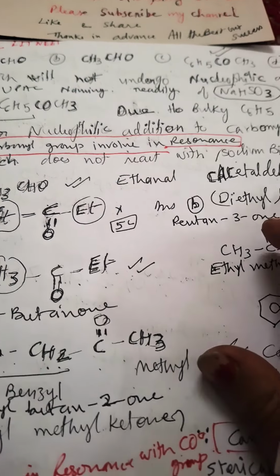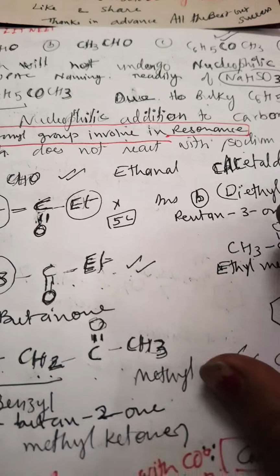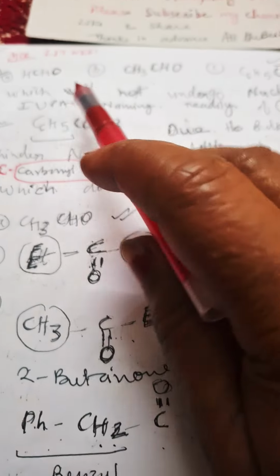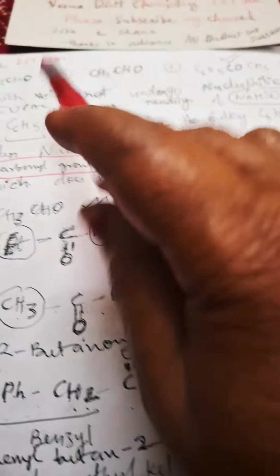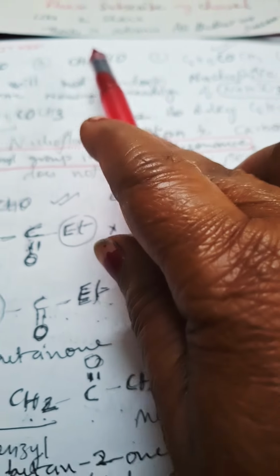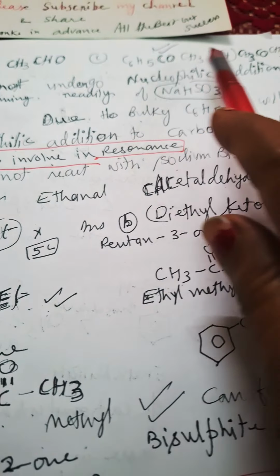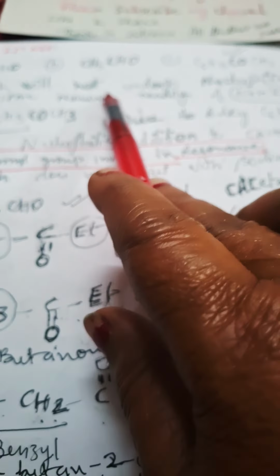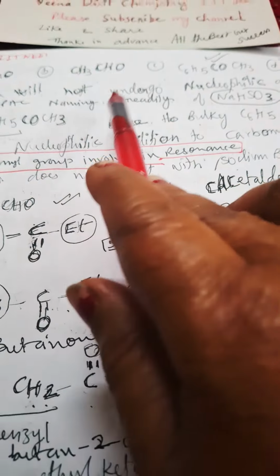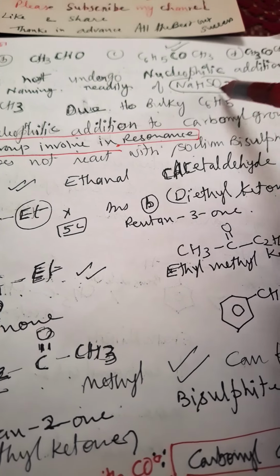We are dealing with aldehydes and ketones and their different addition reactions. Here is an MCQ question asked in IIT and different medical exams also. HCHO, that is formaldehyde, CH3CHO acetaldehyde, C6H5COCH3 acetophenone, and CH3COCH3 acetone. These four options are given: which will undergo nucleophilic addition reaction readily with NaHSO3, that is sodium bisulfite?